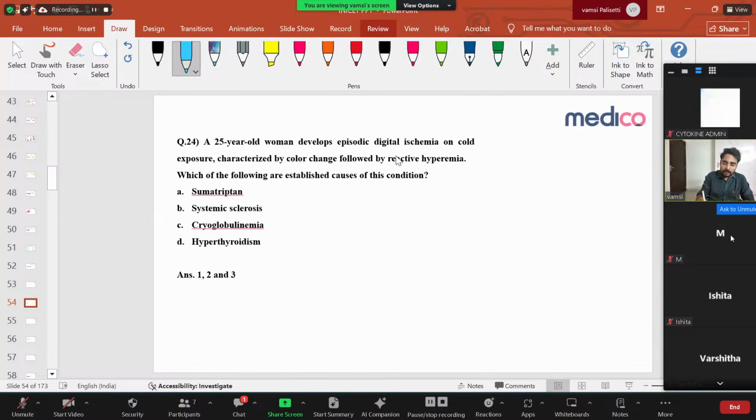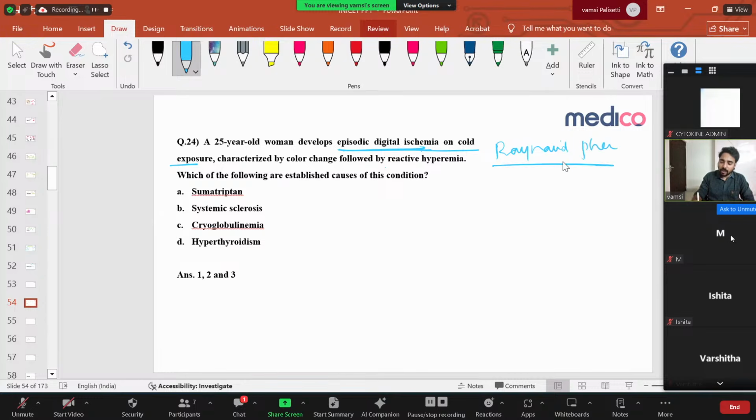A 25-year-old woman develops episodic distal ischemia. See, this is a very important question. She develops distal ischemia on cold exposure, characterized by color change followed by reactive hyperemia. Which of the following are established causes of this condition? What is it discussing about? It is nothing but Raynaud's phenomenon.